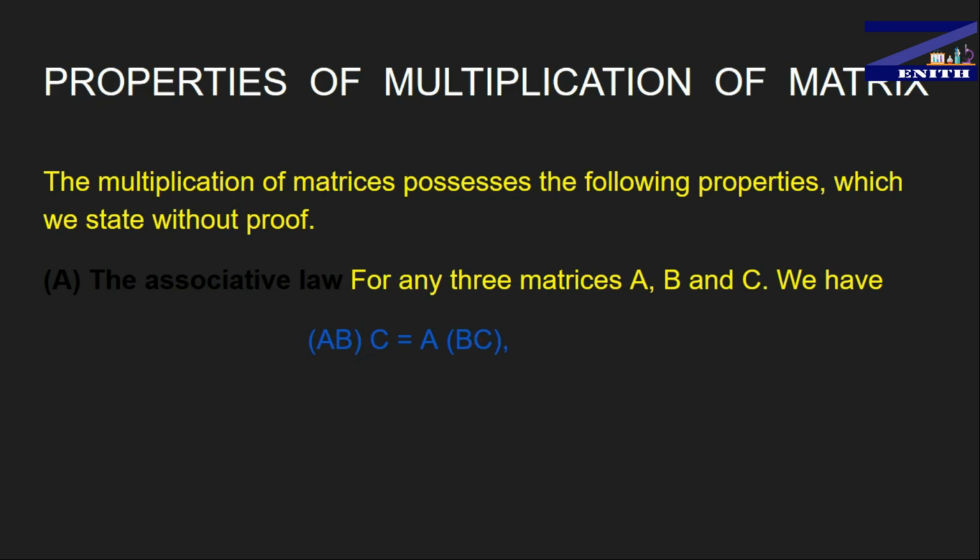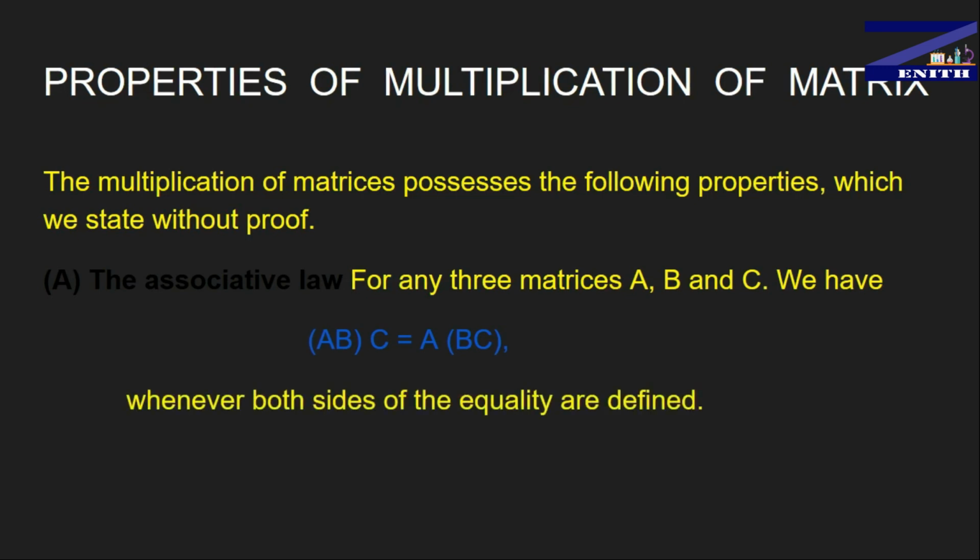So you can say that it is the associative law or associative property, wherever both sides of the equality are defined.